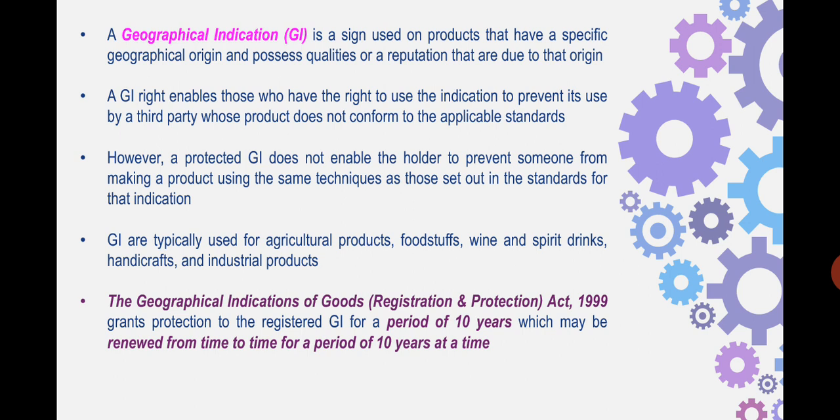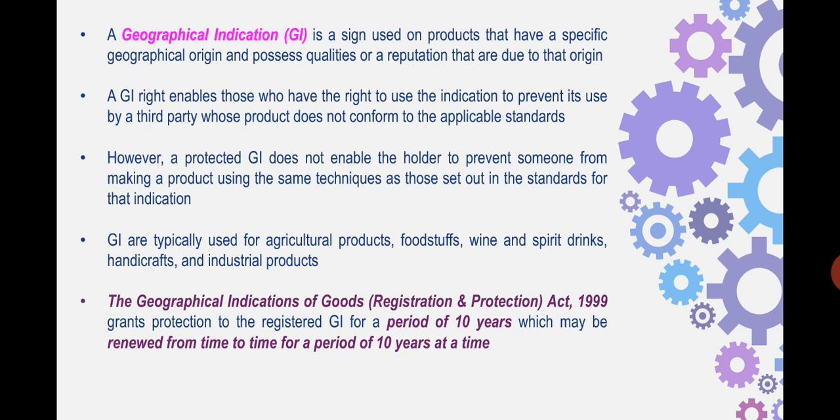This is one of the most popular IPRs when we talk about actual products, handicrafts, producers, agricultural and non-agricultural products or textiles, which carry certain significance due to the locality or region or the weather conditions or atmospheric conditions.